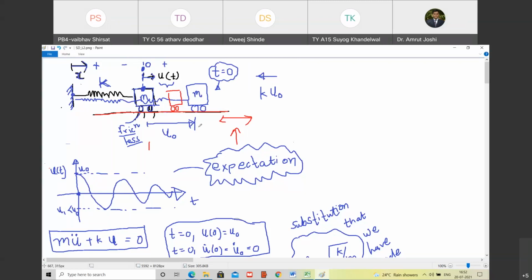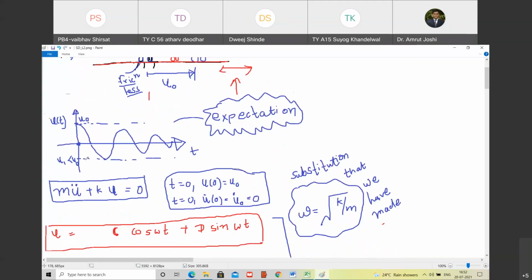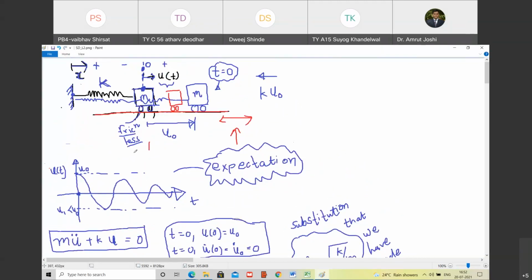And then we asked ourselves a question: what is the expectation? How will this mass go on changing its position with reference to time? And then we had some intuitions based on which I have drawn this plot. What is this plot about? It is the displacement of a mass with reference to the mean position versus time.